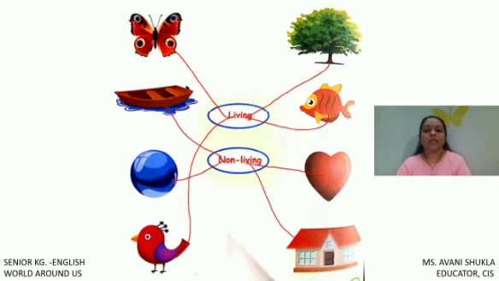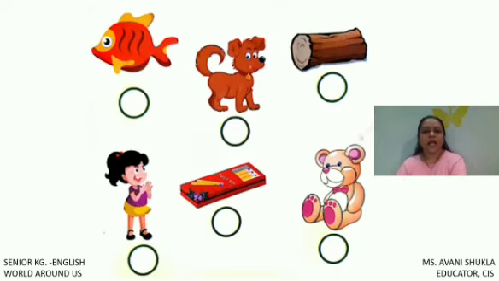So children, this way you have to match living things and non-living things, right? Then you will have the next page. Here, whichever thing is living, you have to write L for the living things, and for non-living things you have to write N. L, living things. N, non-living things.